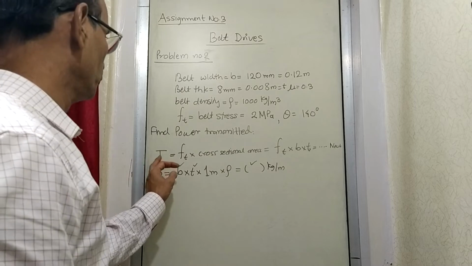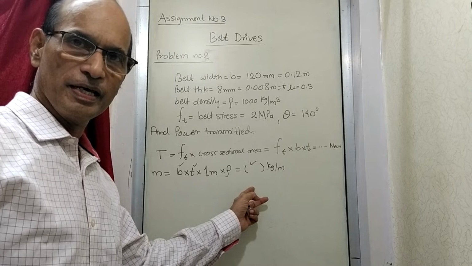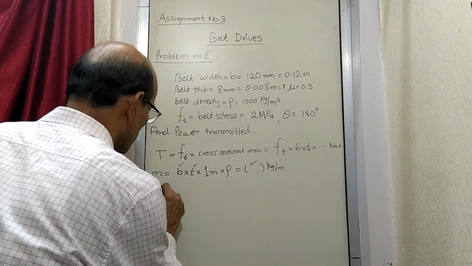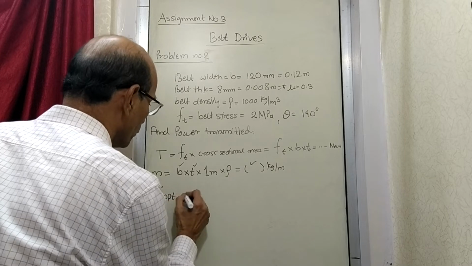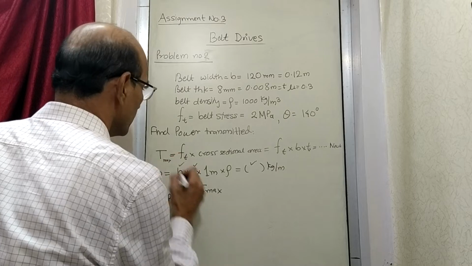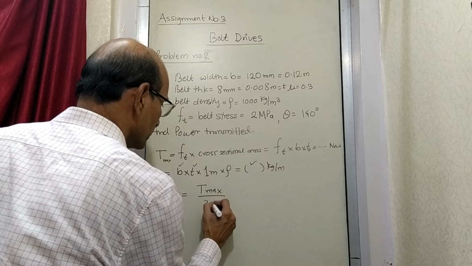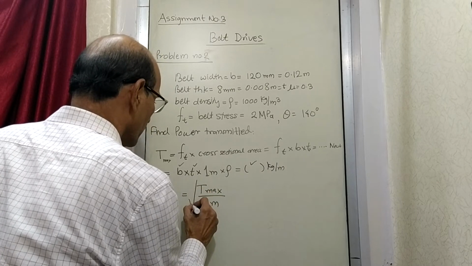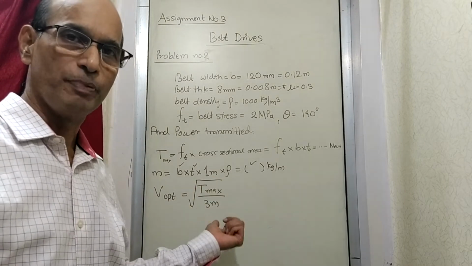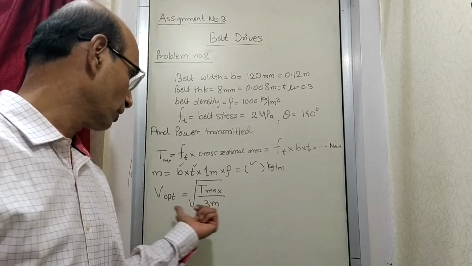Now you will find that we have got tension, what it can withstand, and the mass of the belt also is there. So there is a formula for getting the speed of the belt. So V, that is the optimum speed of the belt, we have seen it is equal to root of T max upon 3m. That is the formula for getting at what speed it can run to get the maximum power transmission. That is called the optimum speed.